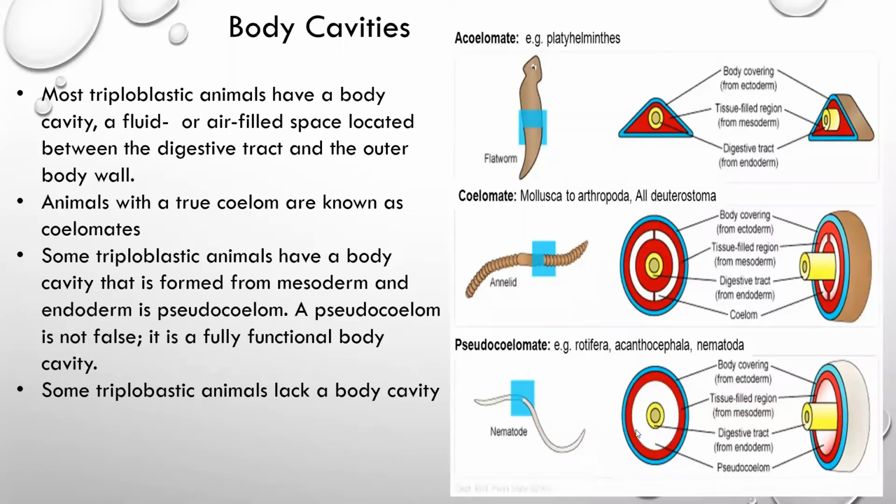So in case of pseudocoelomates, they have a coelom, but this pseudocoelom is present between the digestive tract and mesoderm. If you look inside the mesoderm, this cavity is known as pseudocoelom. Pseudocoelom is a fully functional body cavity, and in earlier literature it was named false coelom. Later on, this name was retained as such, but it is not false.